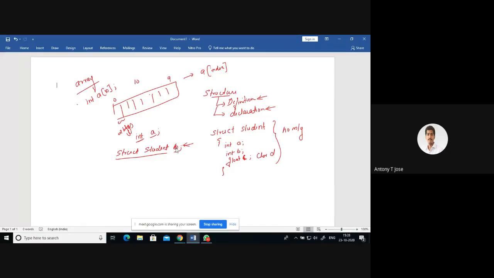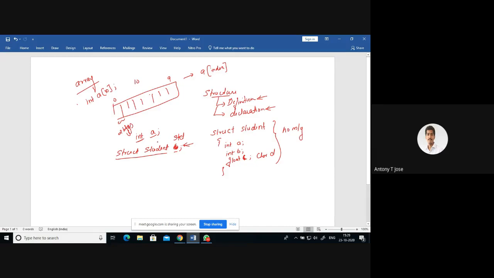One second, I'm just changing the name. Instead of b, I am giving the name std. There is no problem if I just give that name b, but since there is a member element named b, I'm just changing the name here to std. So let std be the structure. The variable name is std and the type is student structure. Struct student is the type and std is the variable name, similar to declaring int a.